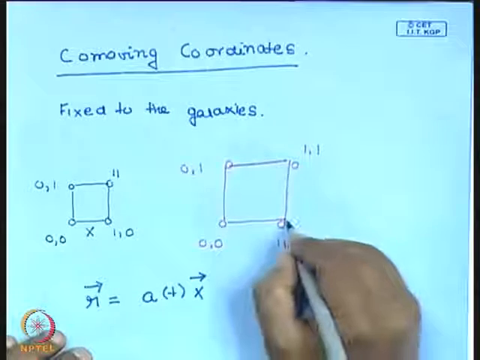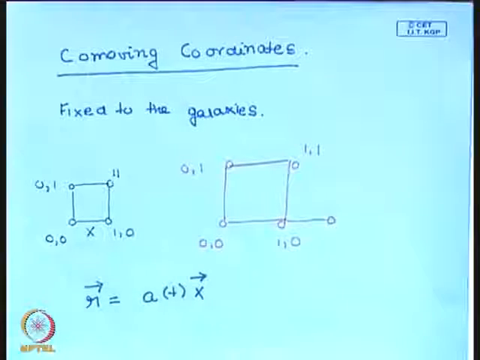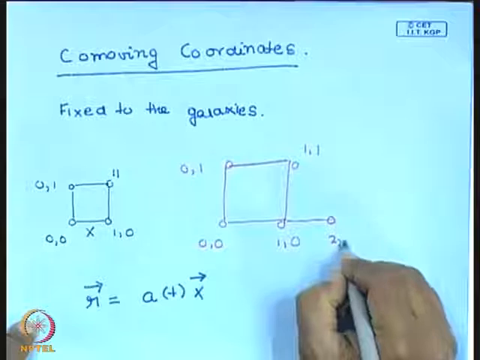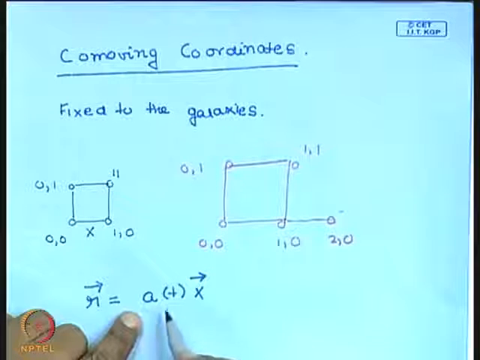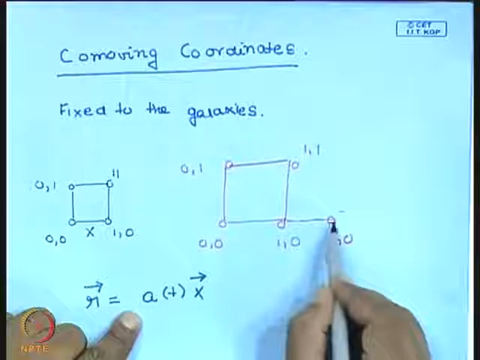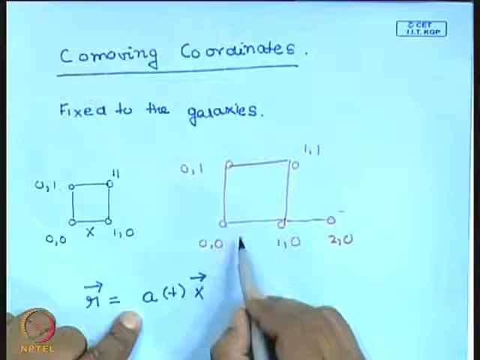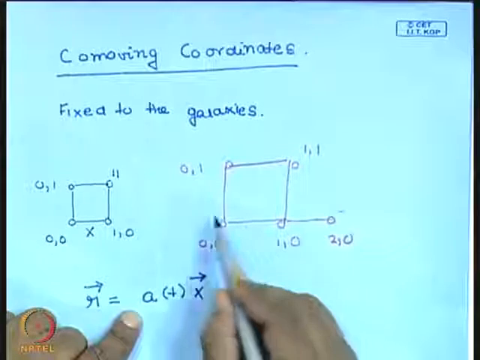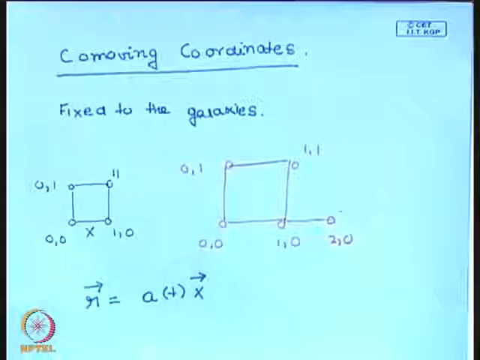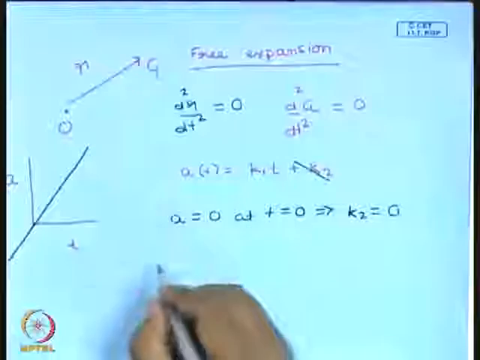So not only, I have a galaxy here with co-moving coordinate 2 comma 0 and one beyond, etc. But when the scale factor becomes 0, the distance between all of these galaxies is 0, and the entire infinite universe, the separation between any two galaxies in the infinite universe becomes 0. This is a singularity, right. So this is a singularity.